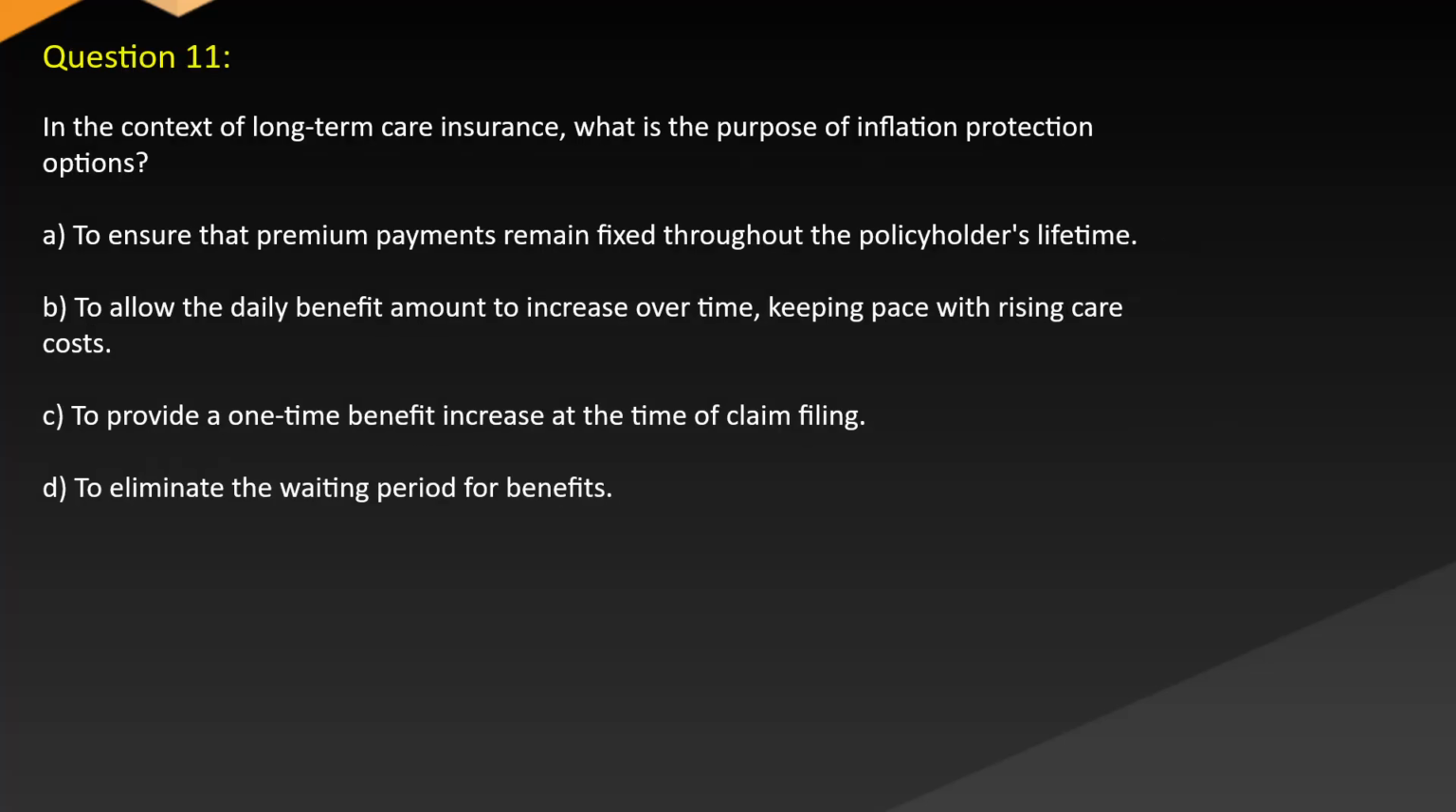Question 11. In the context of long-term care insurance, what is the purpose of inflation protection options? A. To ensure that premium payments remain fixed throughout the policyholder's lifetime. B. To allow the daily benefit amount to increase over time, keeping pace with rising care costs. C. To provide a one-time benefit increase at the time of claim filing. D. To eliminate the waiting period for benefits.